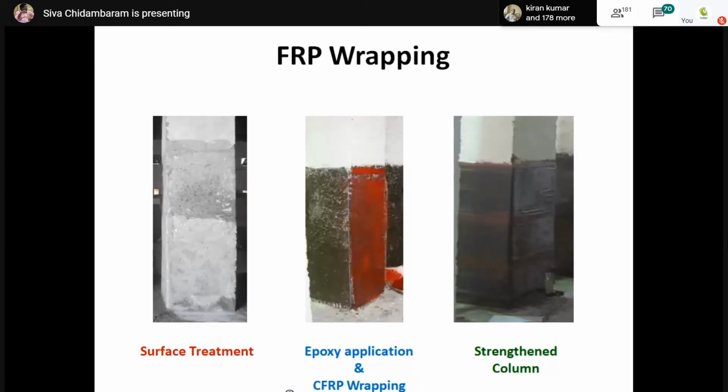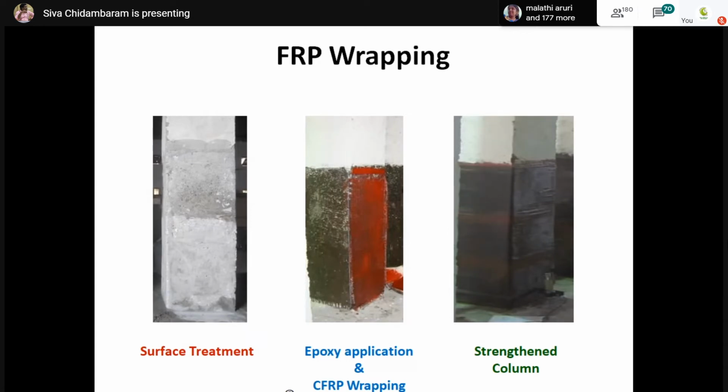Next, because we are using a low-cost coupler, we decided that somehow my coupler may fail. We have predicted earlier that the coupler will fail into two pieces. So in order to safeguard that, for some elements we have used different types of FRP wrapping. Because can we use FRP wrapping with low-cost couplers? Yes, we can try. So we have tried low-cost coupler with FRP wrapping exactly at the retrofitted regions.